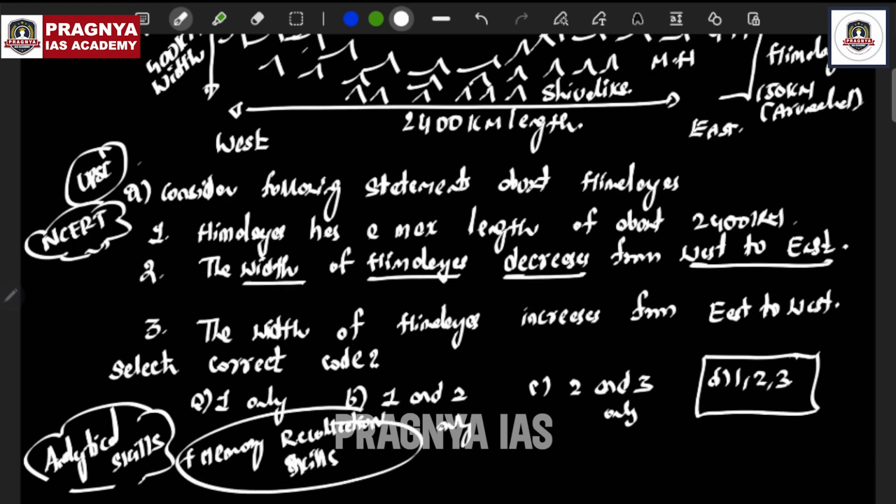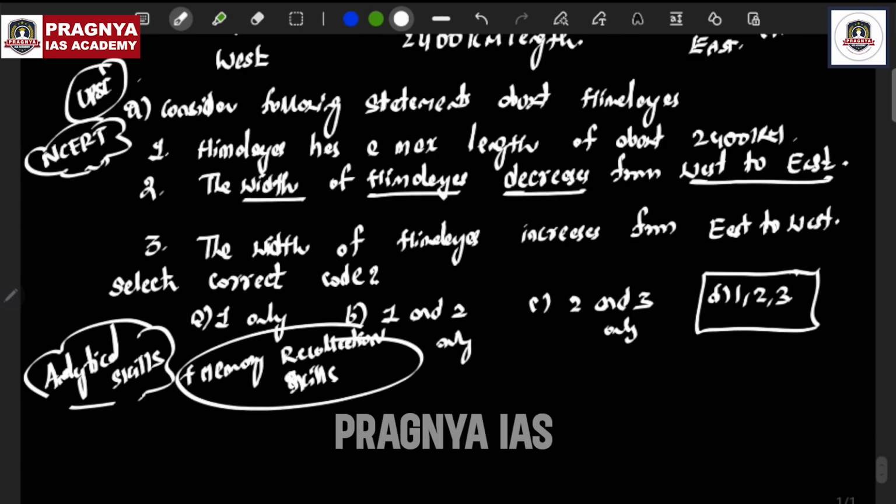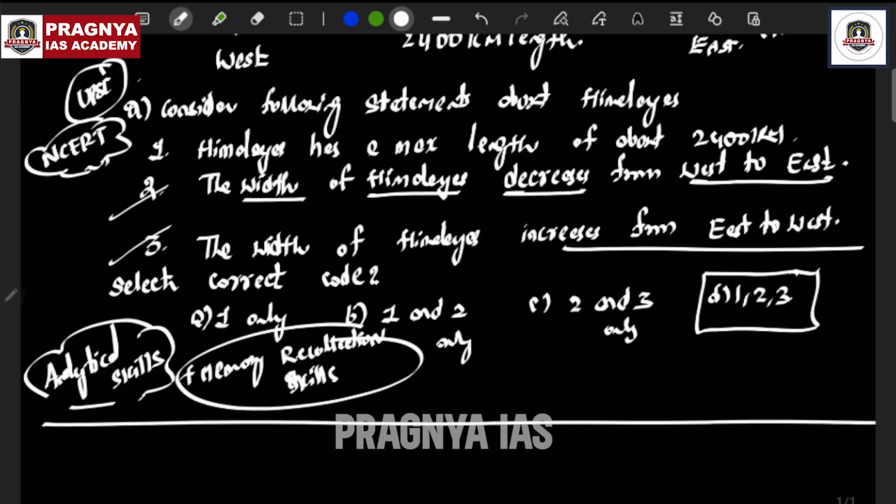These are easy. Both statements are right, but they were written in different ways related to the same thing, that is, how the width of the Himalayas changes from west to east and east to west. Basic understanding, that's it. Sometimes you can expect some basic questions in such a manner.